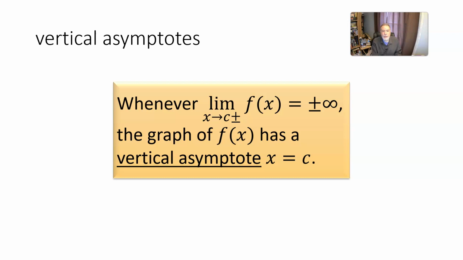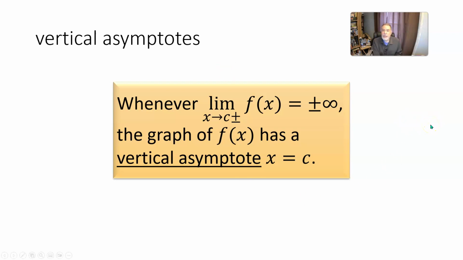And in particular, whenever you look at the limit as x approaches some particular number, c, either from the right or from the left or both, if that limit turns out to be infinite, if it's either positive infinity or negative infinity, or one of those on one side and one on the other, then the graph of that function has a vertical asymptote x equal to that number c.